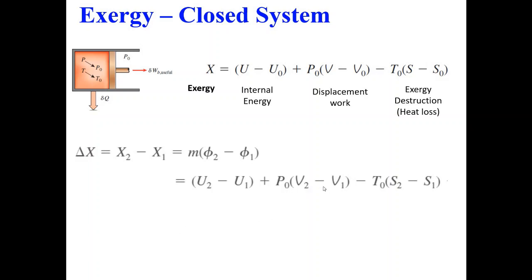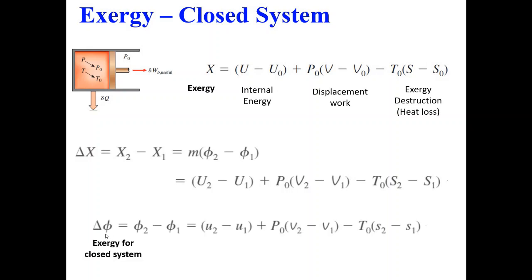We are not going to the dead state, we are just accounting for change from 1 to 2. If we write per unit mass basis, delta phi, we use it for closed system. For open system, we will have another symbol Z. So delta phi is phi2 minus phi1, which is equal to delta U plus P0 delta V minus T0 delta S.